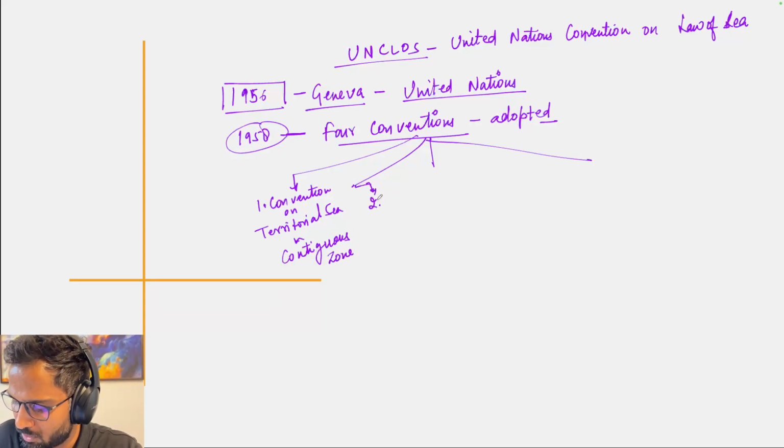Second convention was the Convention on High Seas.